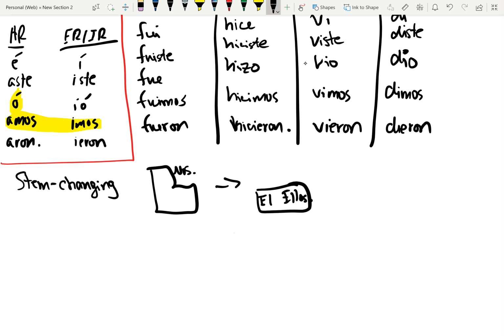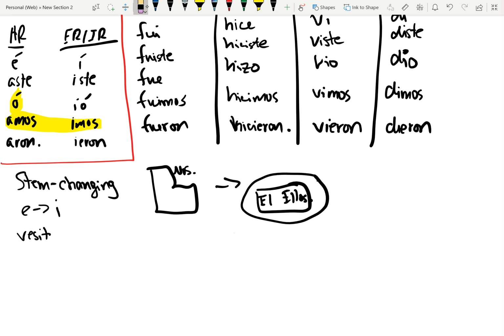And so any verb in the present tense that ends in ir, that stem changes, will also change in the past tense, but only in the sandal forms, and they also change a different way as if it wasn't complicated enough. So there are verbs that change E to I. So for example, let's go with vestir.